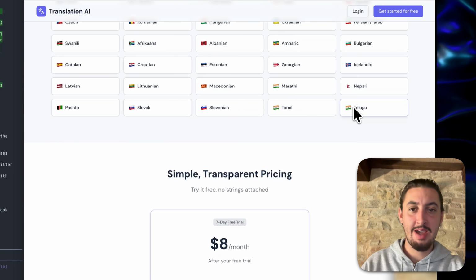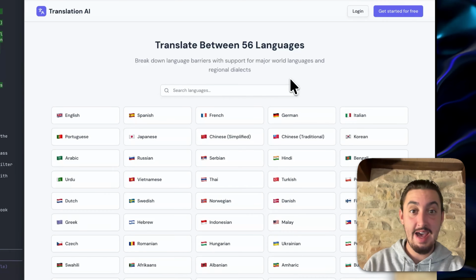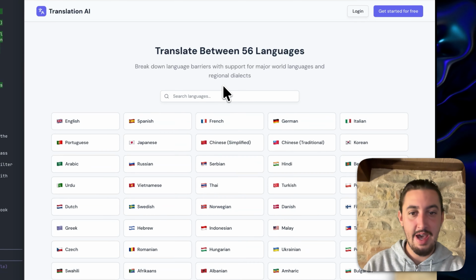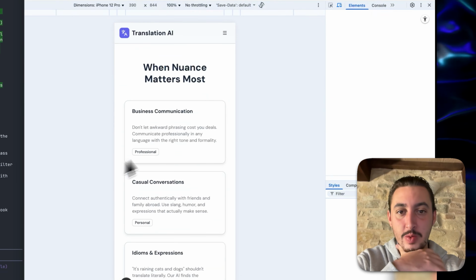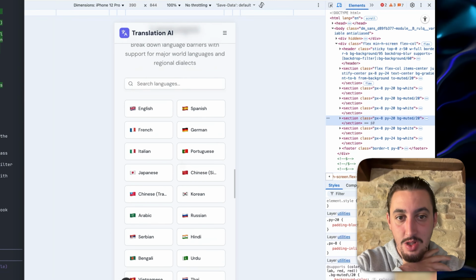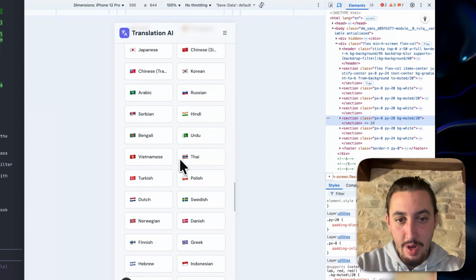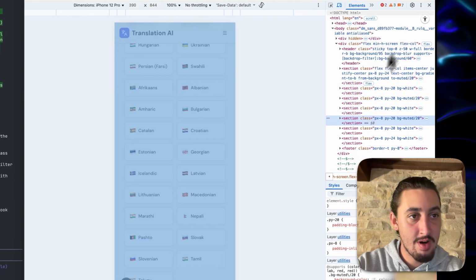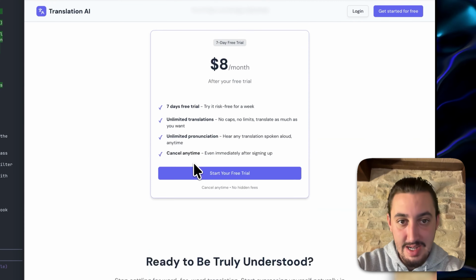Okay, excellent. We have all these. Probably going to add some more languages soon because the beauty of the way that I set this up is it's so easy to add new languages. Anyways, we'll go ahead and leave this as it is for now. I think this section looks super nice. Let me just check on mobile quick to see what we're working with there. Okay, this is a long section on mobile. That might not be a bad thing though. The point is to kind of show how many different languages there are in this section. So I'm actually just gonna leave that as is for now. I think it looks great.